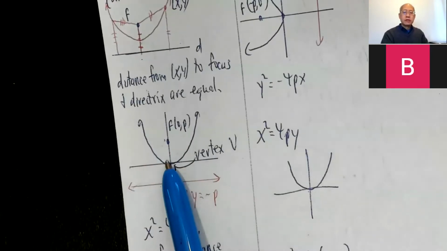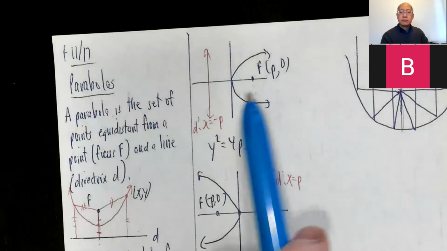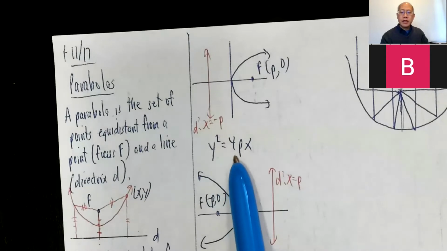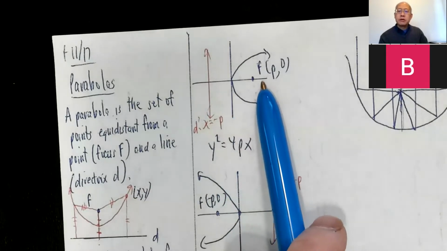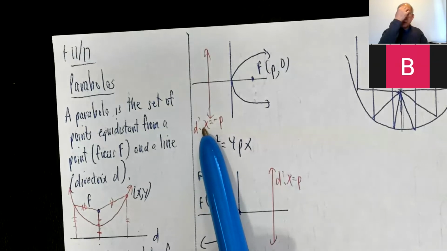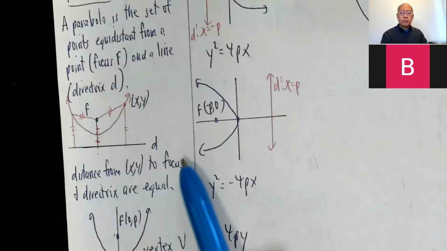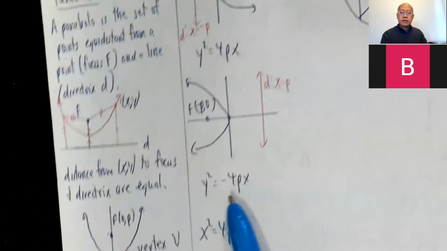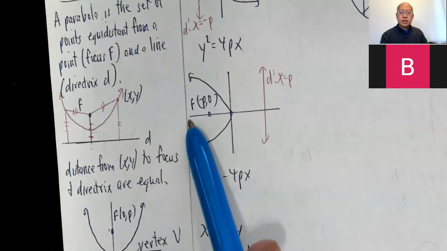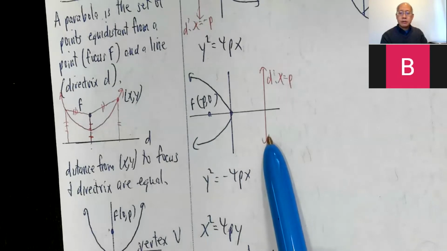Turn this 90 degrees so that it opens to the right. Looks like this. y squared equals 4px. Focus is at (p, 0). Directrix x equals negative p. Turn this graph 90 degrees so it opens to the left. y squared equals negative 4px. Focus is (negative p, 0). Directrix x equals p.